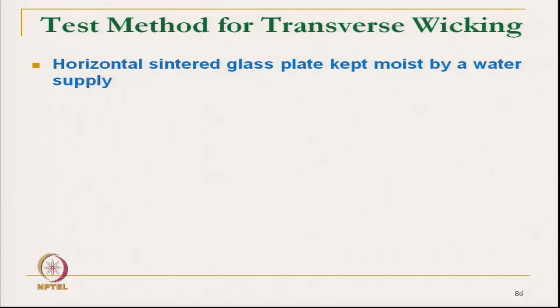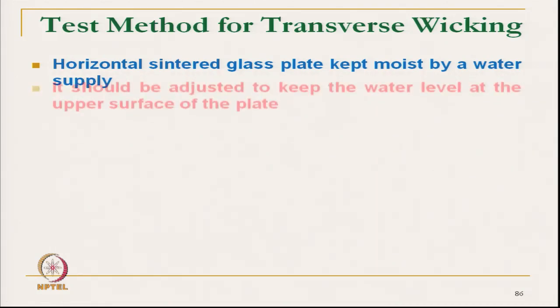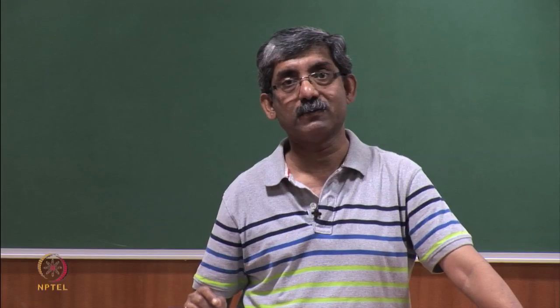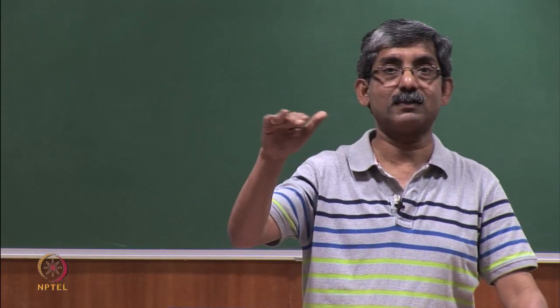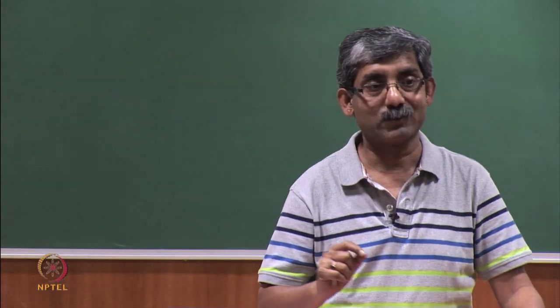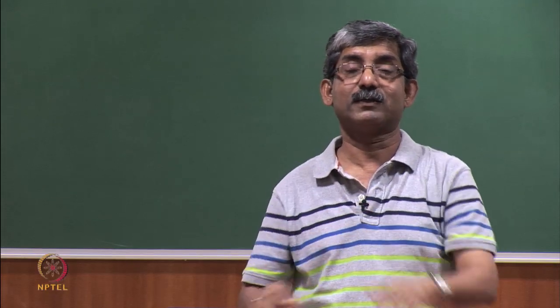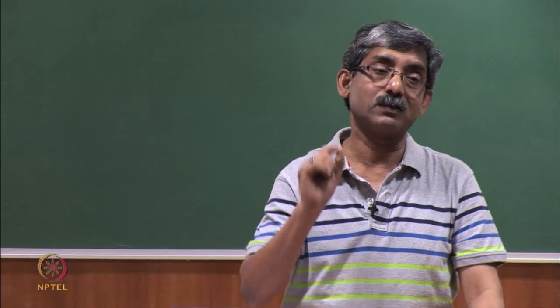So, the horizontal sintered glass plate is kept moist by a water supply. One sintered plate with a perforation is kept horizontally. It should be adjusted to keep the water level at the upper surface of the plate. So, the water level has to be kept in such a fashion that it reaches at least the upper surface of the plate, so that when the fabric is placed on the sintered plate, there are holes there.